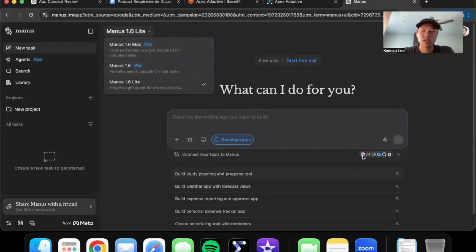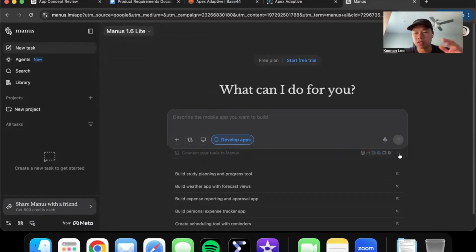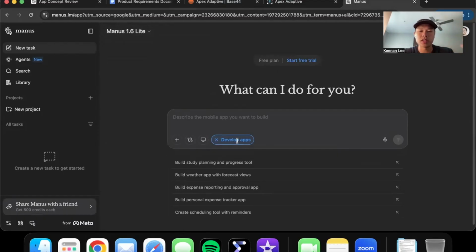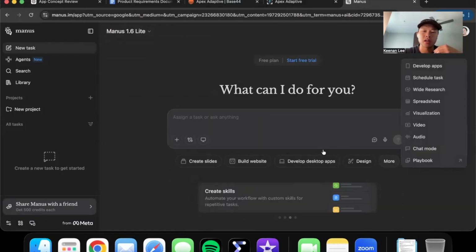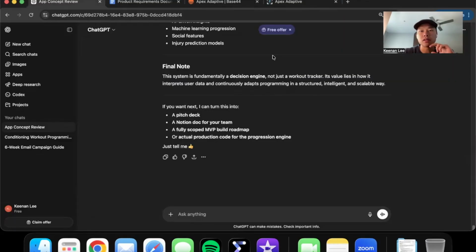But for now, I wanted to shift my platform to one that focuses on direct app development rather than Manus, which kind of does everything. It does websites, it does apps, it does whatever ChatGPT does, it does creating slides, design. So I'll definitely still use Manus in my workflow, but maybe not to create apps, not for now. So let's get rid of Manus.